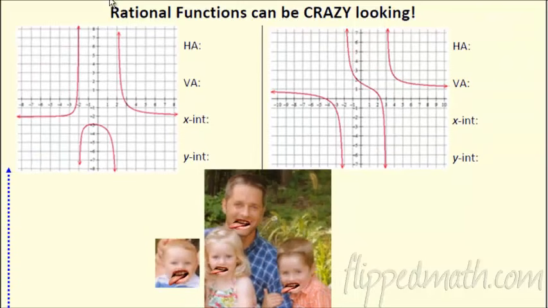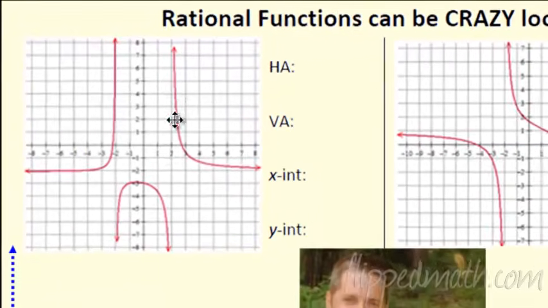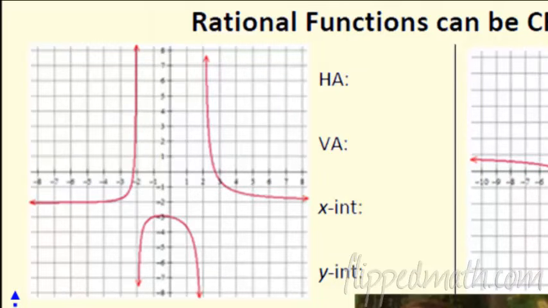Let's look at some crazy functions. So those are the most basic. That's as simple as you can get. We're just moving that basic one down. Rational functions will look intense. We're going to have all kinds of asymptotes. You're going to have more than one asymptote, or some different things can happen. So let's put these in.